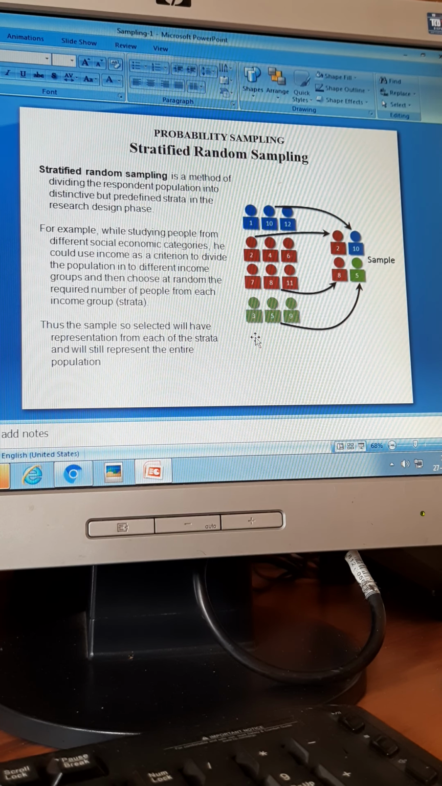Supposing I want to study investment pattern. What I can do is divide the family income as 3 lakh plus, 2 lakh plus, 1 lakh plus, 50,000 plus, and then I can do a study. So the method that I will be using is the stratified random sampling method. All these are probability methods, which means I am including every single member, giving equal chance for every single member in the population to be included in the study.